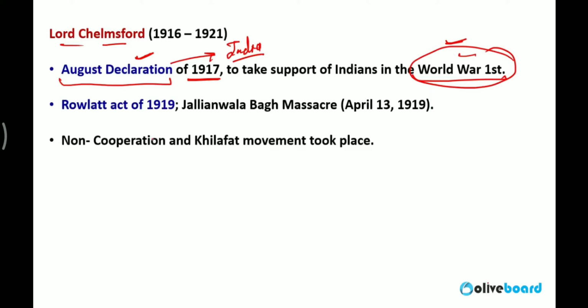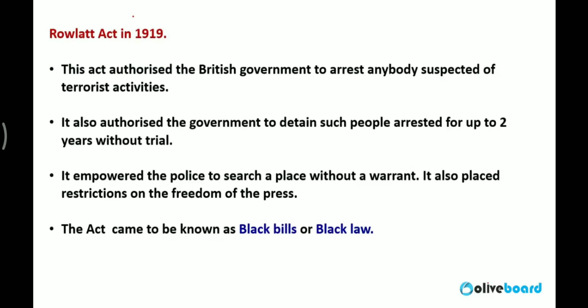So it was the initial phase of Gandhiji, but later it was completely changed and it came up to the Quit India movement, when Gandhiji said that Britishers leave India. Rowlatt Act 1919, Jallianwala Bagh massacre on 13 April 1919, non-cooperation movement, Khilafat movement took place at the time of Lord Chelmsford. These were the very big incidents. One by one we'll discuss them.